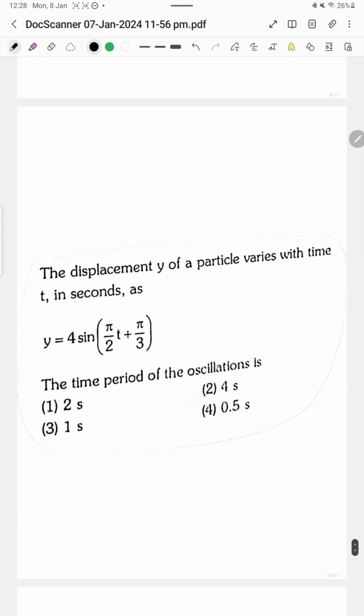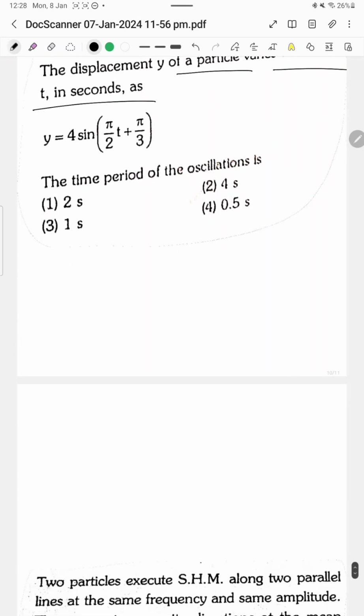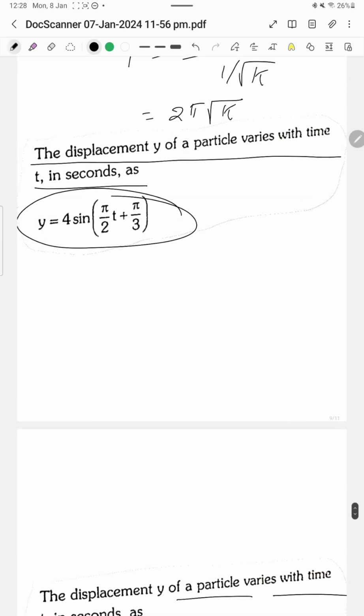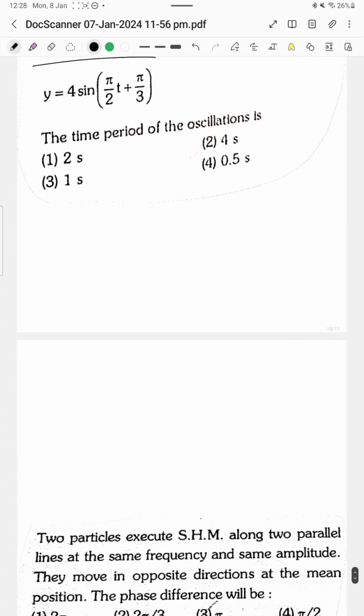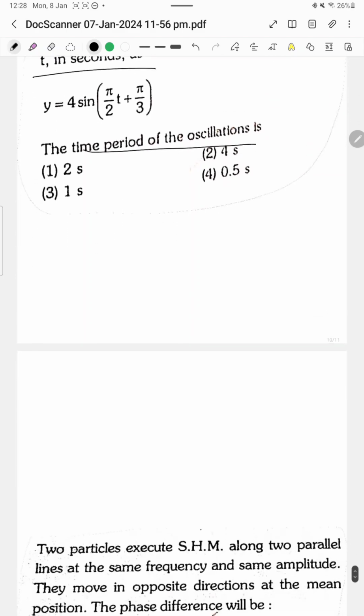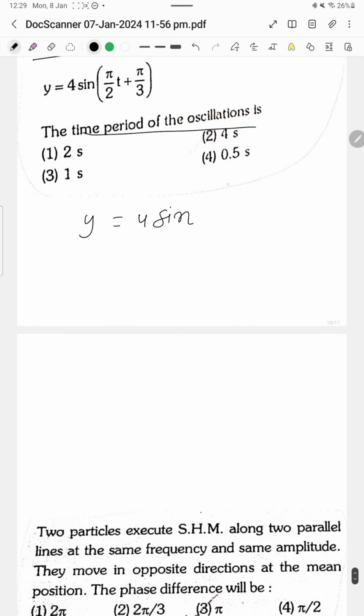The time period of the oscillation is, as we know the equation of SHM, y equals a sin (omega t plus phi).